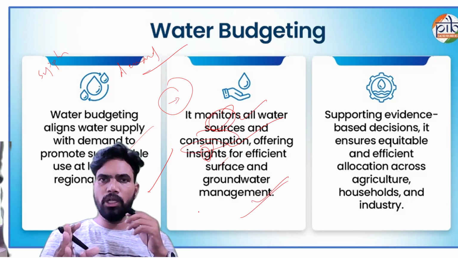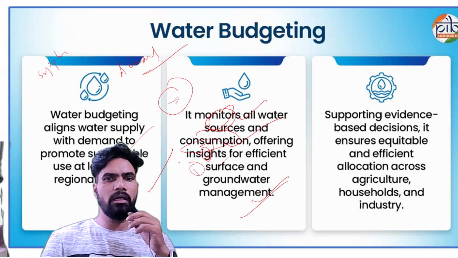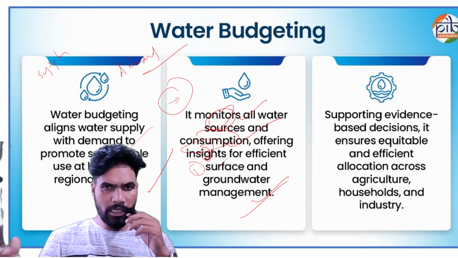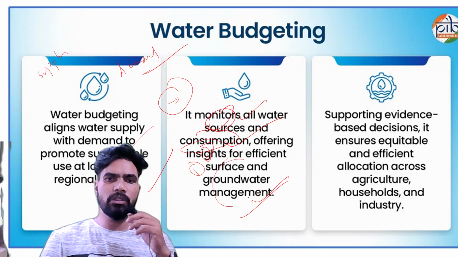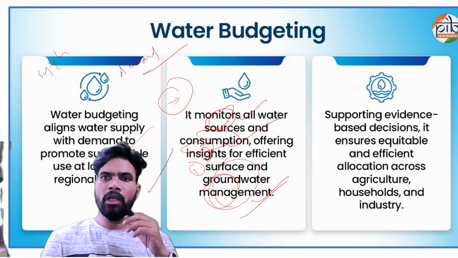You see, predominantly you can divide the sources into two. First is surface water source, like rainfall, water that is there in rivers, lakes, small tanks, etc. And second source is groundwater, the water that is stored in underground aquifers. Okay. You see, it is also useful for supporting evidence-based decisions.